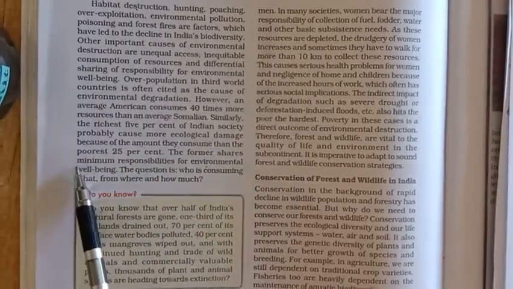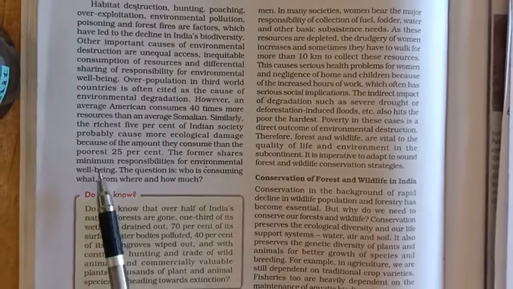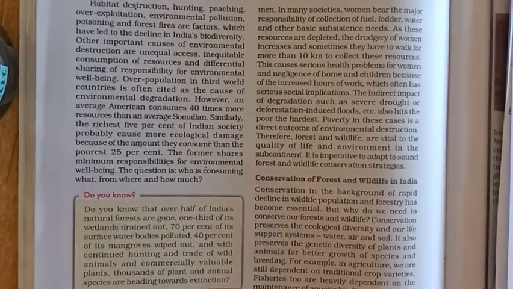Still, the rich ones share very little responsibility for environmental well-being, while they should have more responsibility to save the environment. The question is, who is consuming what, from where, and how much? So now the question comes: who is consuming, what are they consuming, how much are they consuming, and how should it be changed so that everyone gets an equal amount of resources, so that no one exploits the resources more.